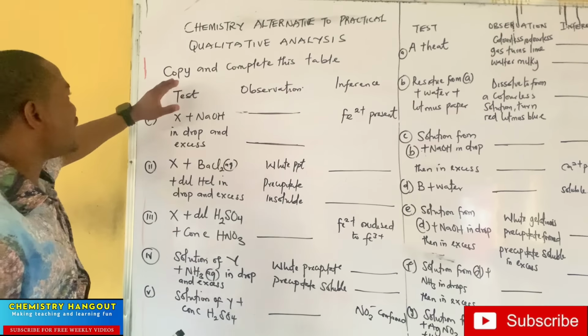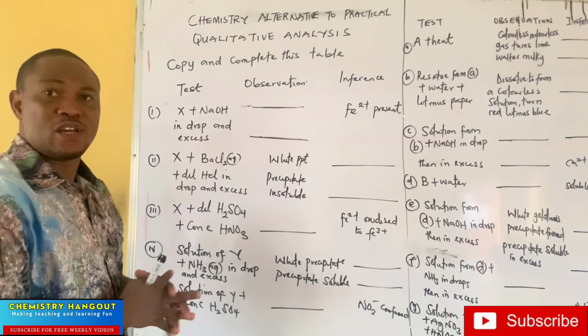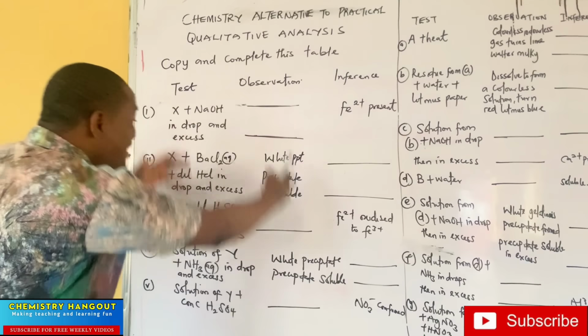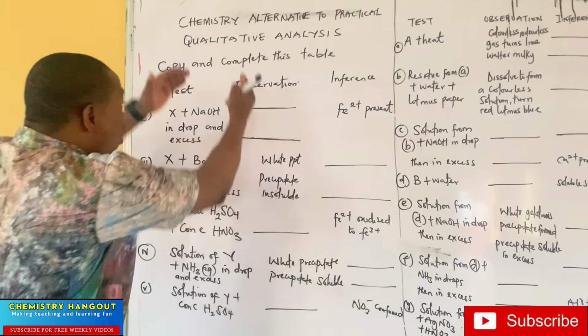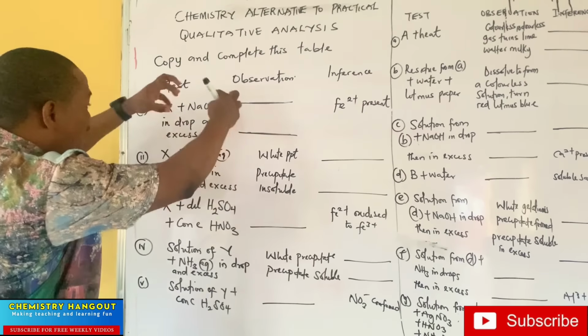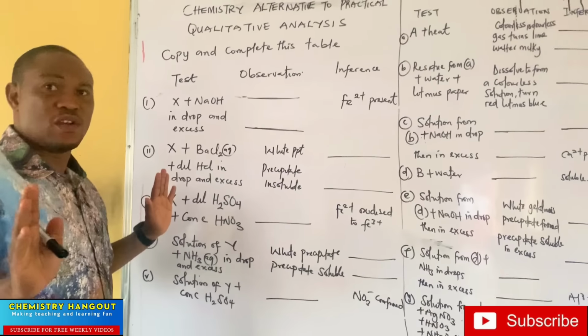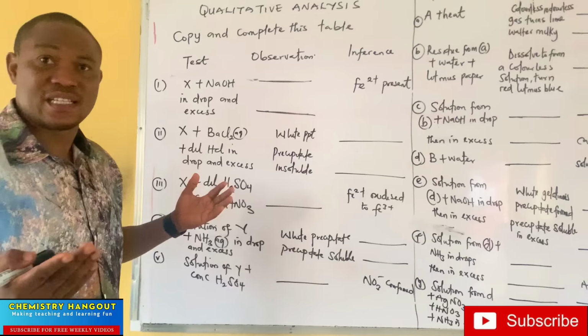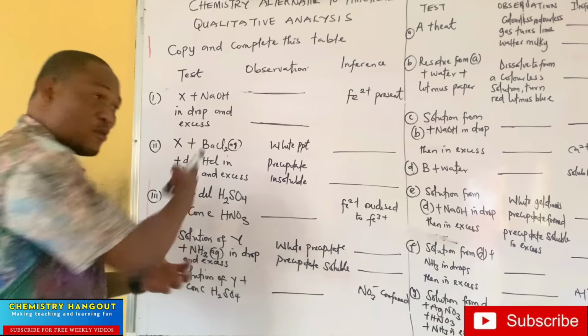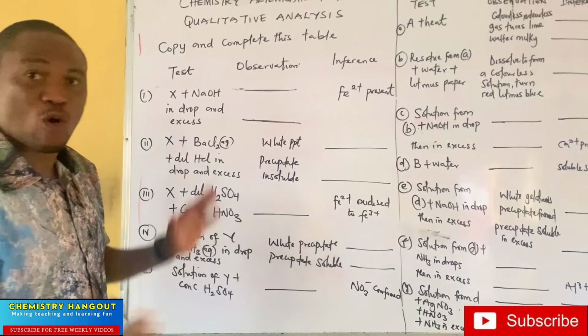If you look at this question, they will say copy and complete this table. That's how it will look like. Which means you are going to be seeing this on the system. You are going to write down all of this into your booklet and then complete it. So the CBT doesn't affect anything. Your own is just to write this out from the system, then in your booklet you complete it, and that's all.